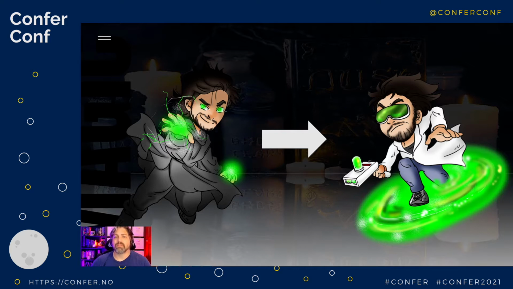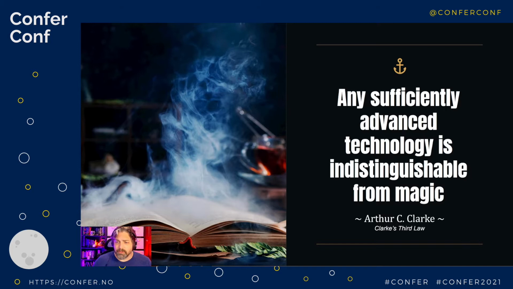So I'm going to come through this project, and you're going to follow me through taking an idea and then making it something cool and amazing that you can actually interact with. And we're going to take something from concept, where it seems magical, all the way into an actual thing where it will be science. And this reminds me of one of my favorite quotes, which is by Arthur C. Clarke. Any sufficiently advanced technology is indistinguishable from magic. And that's the way that I'm referring to magic here.